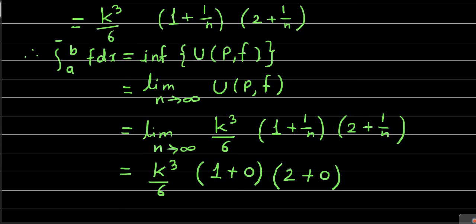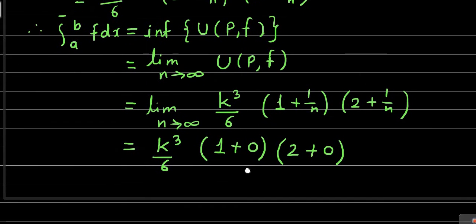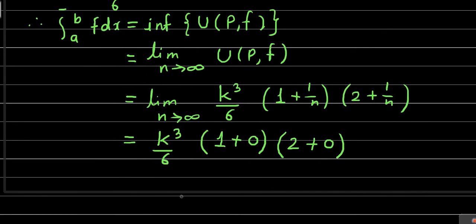So k cube by 6 into 2. This 2 will get cancelled with this 6, and in the denominator we will be left with 3 only. So we have obtained the upper integral is equal to simply k cube divided by 3. After simplification we got k cube by 3 as the upper integral. We'll denote this by equation number 1.